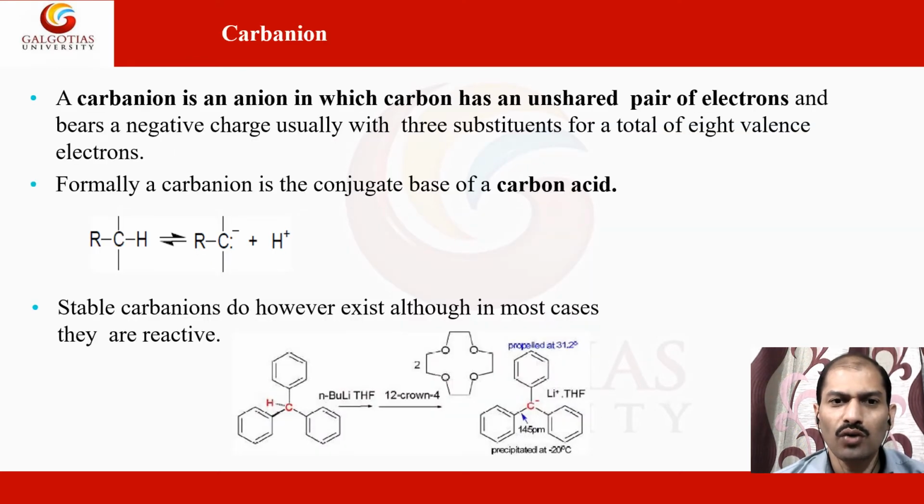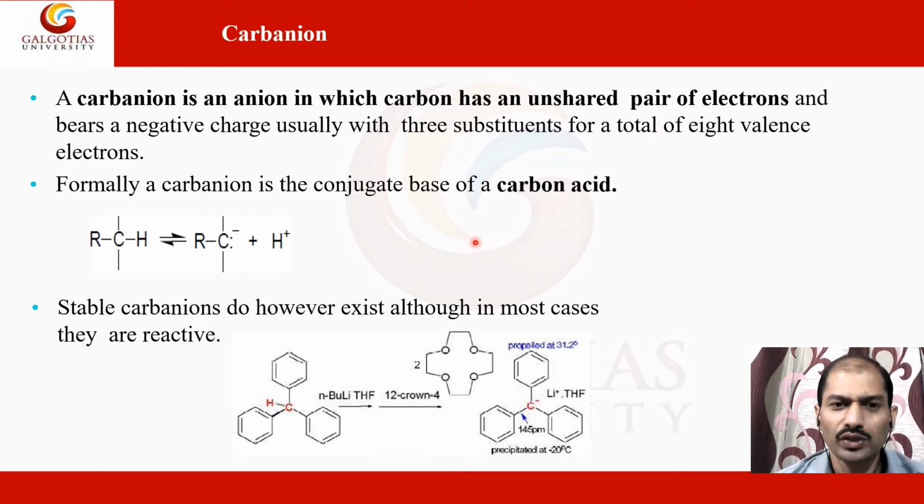Now coming to carbanion, the carbanion is an anion in which the carbon has an unshared pair of electrons. This carries a negative charge, usually with three substituents for a total of eight valence electrons. Formally, a carbanion is the conjugate base of a carbon acid.